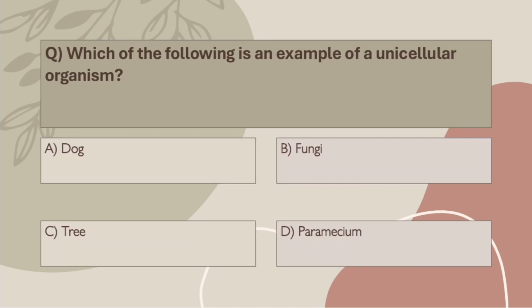Let's begin. Q1. Which of the following is an example of a unicellular organism? A. Dog. B. Fungi. C. Tree. D. Paramecium. Correct answer? D. Paramecium. Paramecium is a classic example of a unicellular eukaryote. Dog, fungi, and tree are all multicellular.